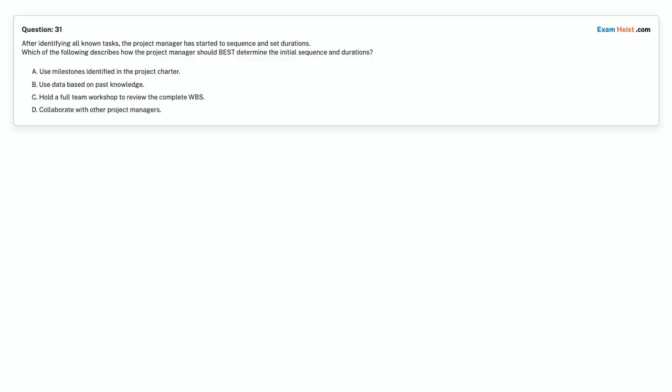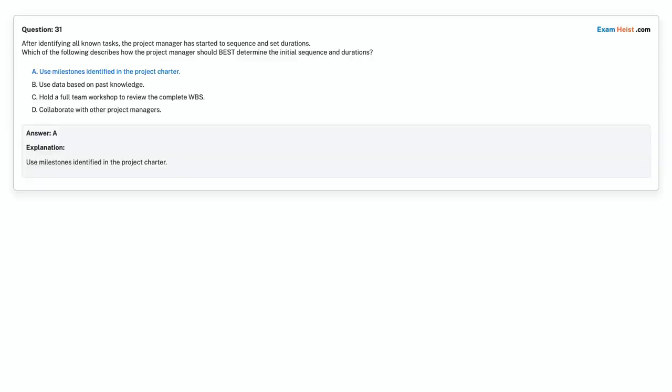Option A. Use milestones identified in the project charter. Option B. Use data based on past knowledge. Option C. Hold a full team workshop to review the complete WBS. Option D. Collaborate with other project managers. Choose the correct answer. Correct answer is option A. Use milestones identified in the project charter.